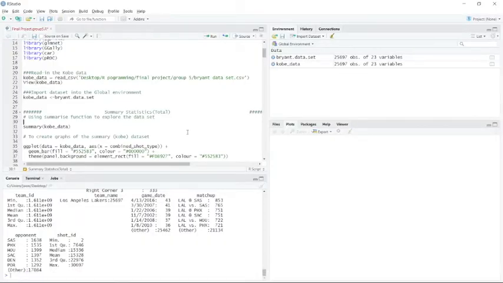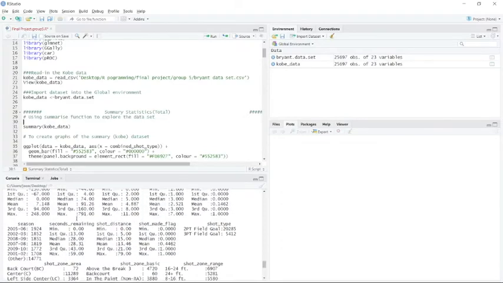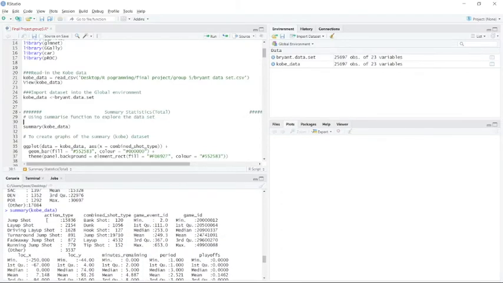Hello, my name is Keisha Kim, and I'll be presenting on the summary statistics total, along with some of our initial plots. The Bryant data set is already in our global environment, and it's been assigned to the Kobe data. I ran the summary on Kobe data, and it returned the following information.